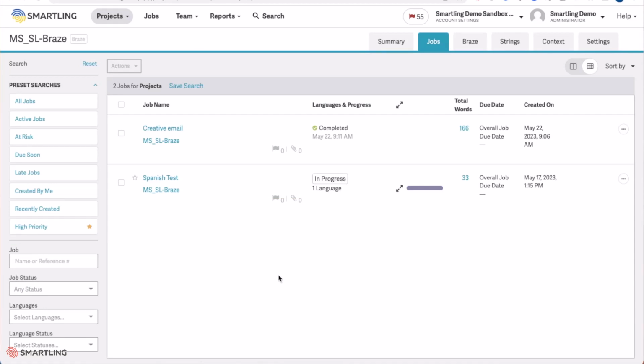As we can now see, that translation job has been completed. All languages and content is automatically synchronized back to Braze.